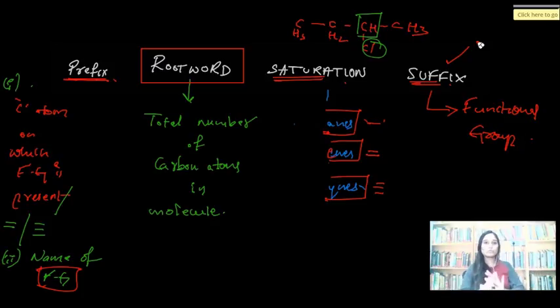So now we are talking about the components of IUPAC naming. I will summarize one more time and then I'll ask you some questions. Okay? I'm summarizing it right now. Please listen to this carefully. IUPAC, International Union of Pure and Applied Chemistry, is a union which undertakes the naming of all the molecules in chemistry.